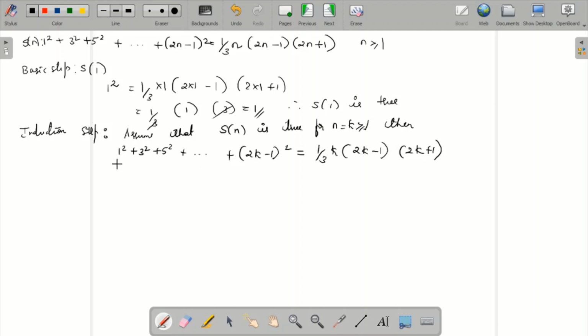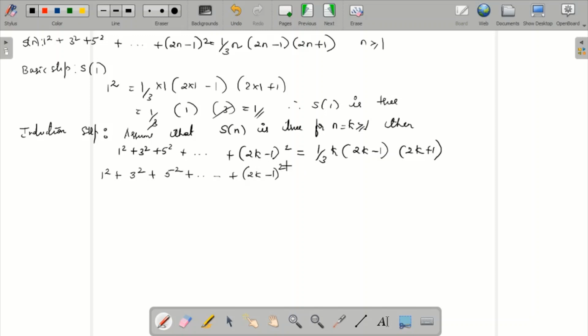So what will happen over here? Let us take the left hand side itself. 1 square plus 3 square plus 5 square, so on. This is our assumption; we assume that this is true. By this we have to prove that it is true for k plus 1. So this is directly your 2k minus 1 whole square.